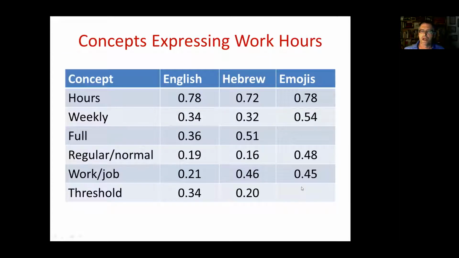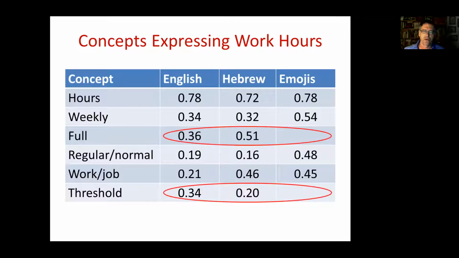And we want to analyze them. So first thing, we analyze the concepts in these names. And as I show, each name is usually composed of multiple words, and these words represent different concepts. And what we find is that there are concepts which tend to appear when we give a verbal description, like in English and Hebrew, but do not appear when we use emojis. For example, the notion of this being full time and that there is a threshold.